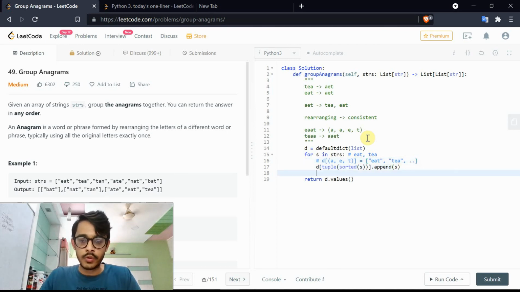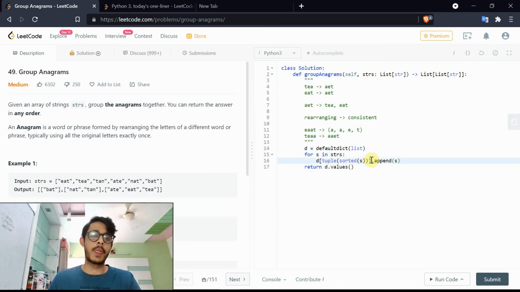And at the end, what do we do? Now we actually don't care about AET at all. We just care about the list of the values they have, which is eat, tea, dot dot dot. And that is what we return. Cool. So that's the solution to the problem group anagrams.